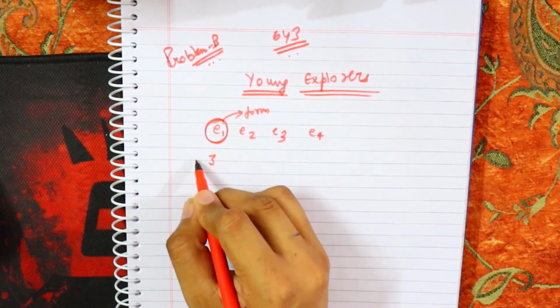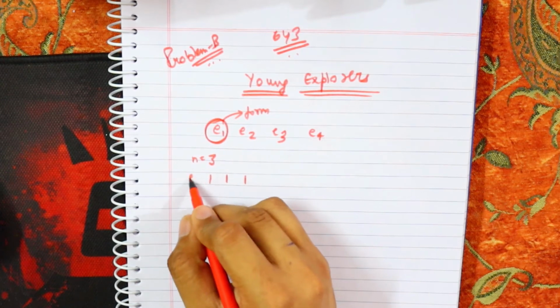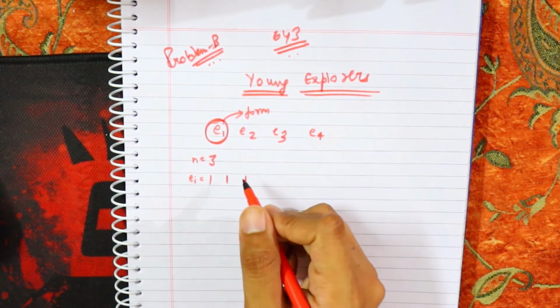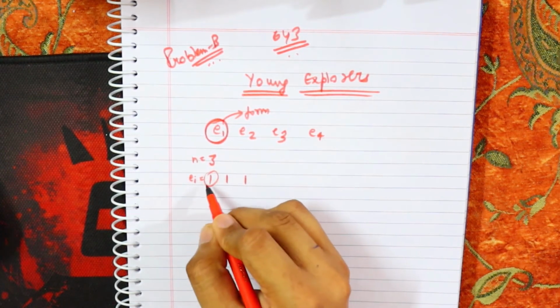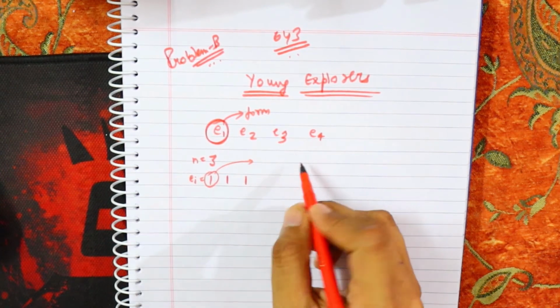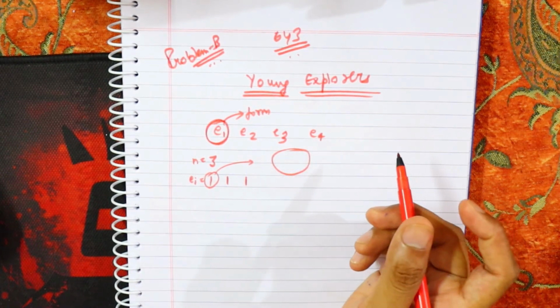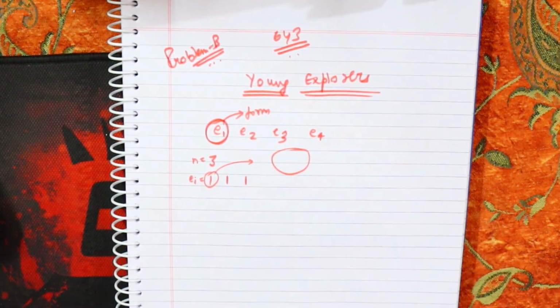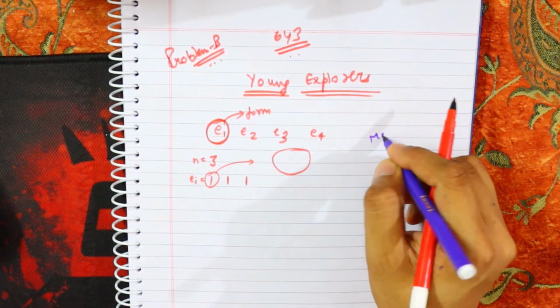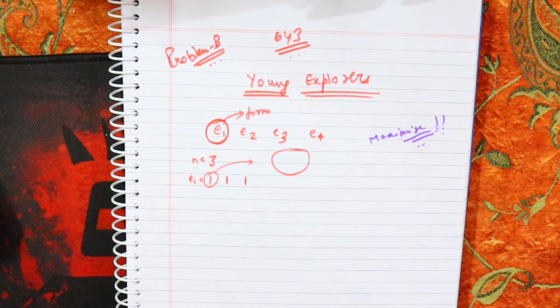Suppose for n equal to 3, the inexperiences are as follows. The person who has inexperience 1 will go into a group of size 1 or more than 1. And for the final answer, I need to maximize the number of groups.